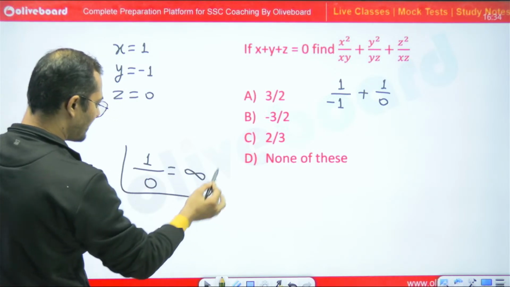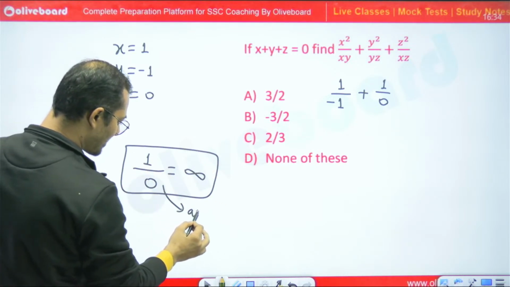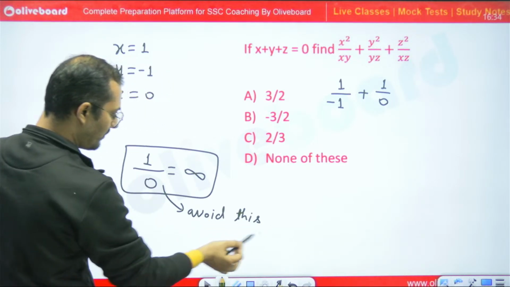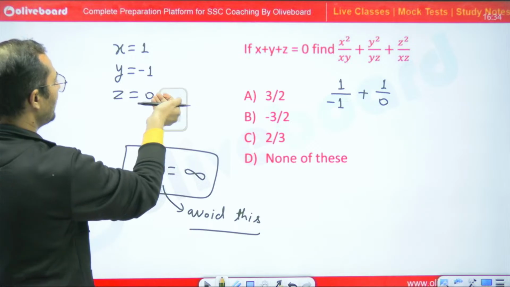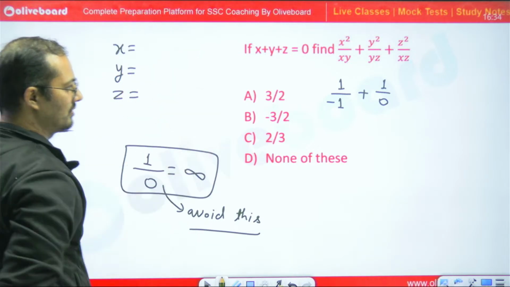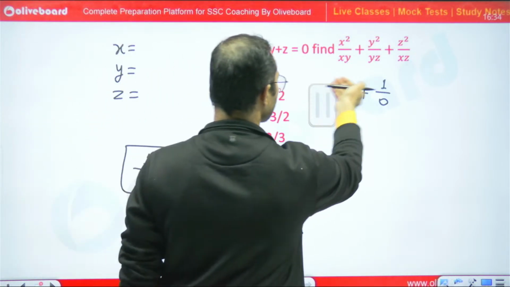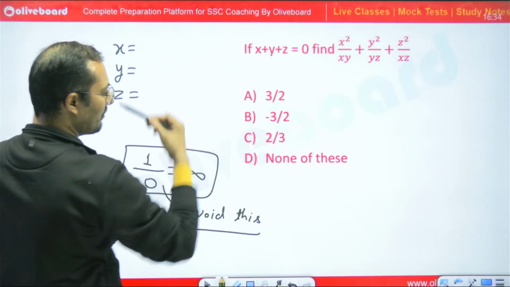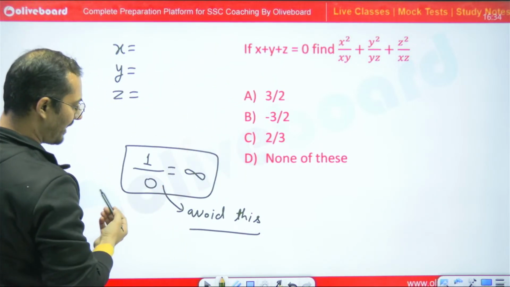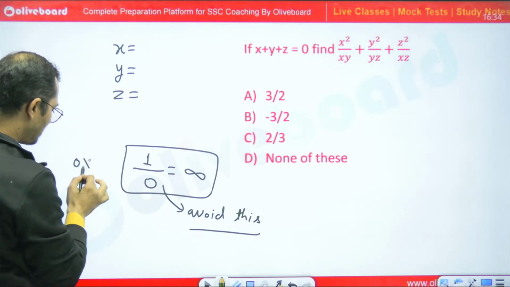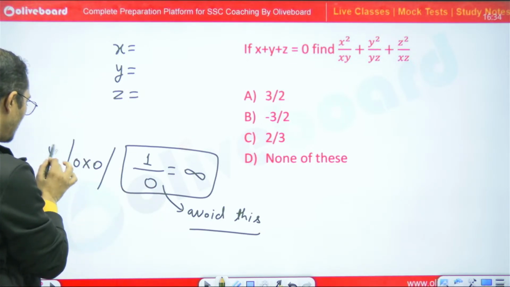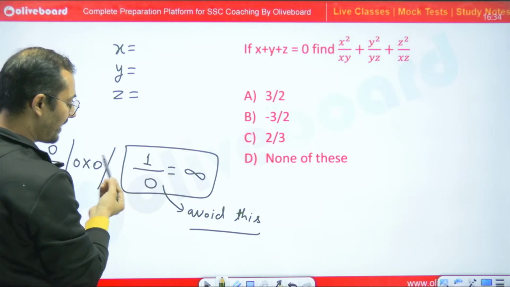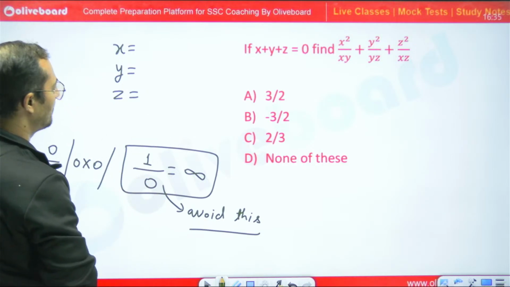So we have to avoid this situation. We have to avoid this form. So we cannot assume these values now. We can assume any value which is going to satisfy the equation but not generating this form, 0 into 0, 0 upon 0. These forms must be avoided. So we have to refrain from these forms.